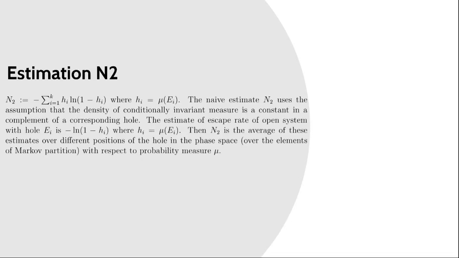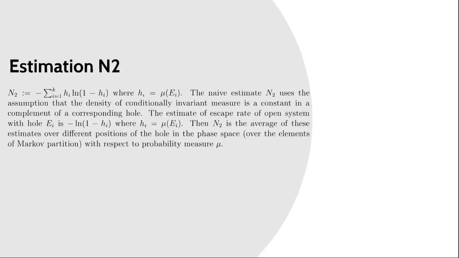And under this assumption, when the hole location is Ei, when the Ei is a hole, then the escape rate of the system is negative ln of 1 minus hi, where hi is the measure of the set Ei, or the measure of the size of the hole. By taking the average of these values, or equivalently by taking the average of the estimation of escape rates for each position of the hole, we have estimation M2.